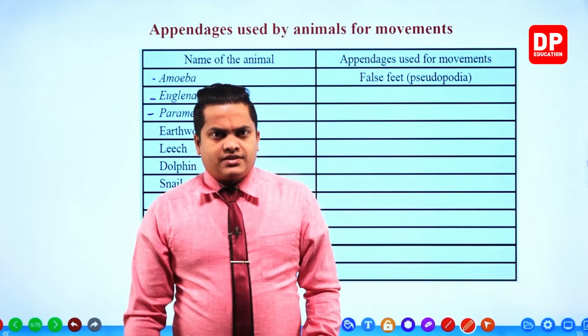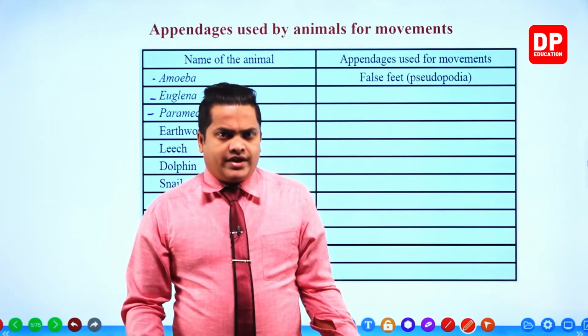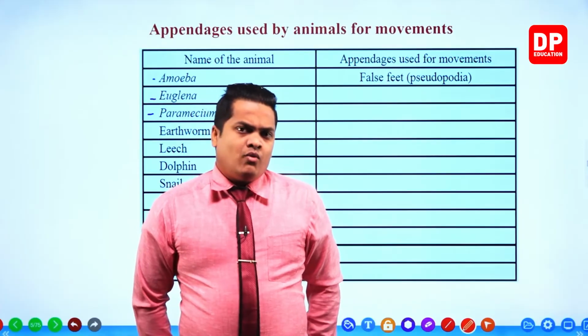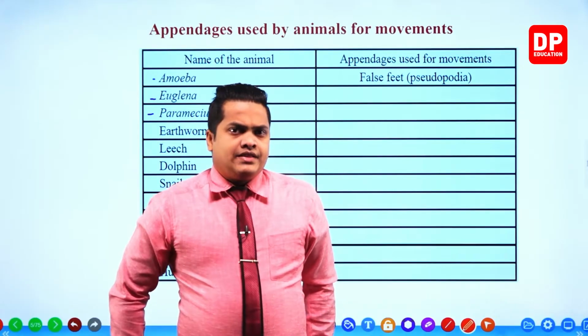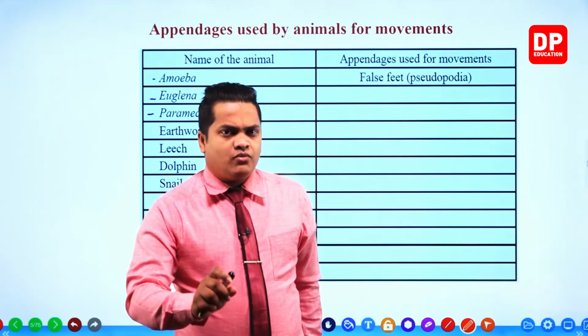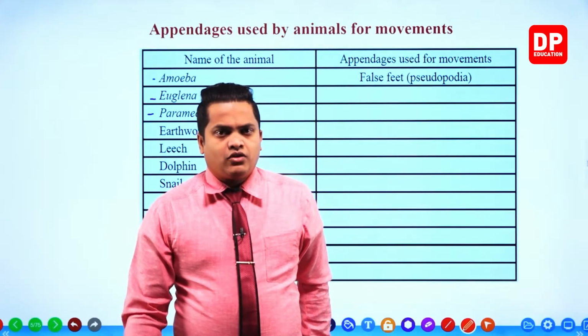All of these organisms haven't got any special appendages for locomotion. But however, my dear children, there are special things which are going to help for their movement, for their locomotion.